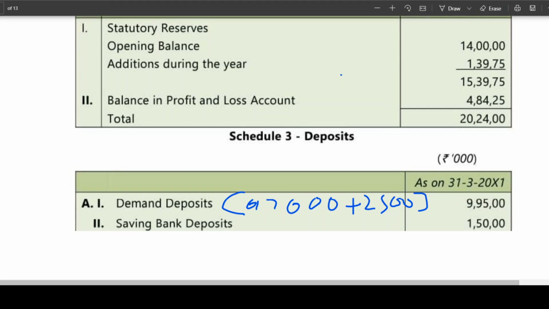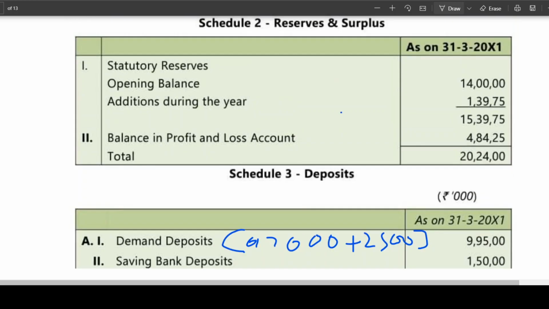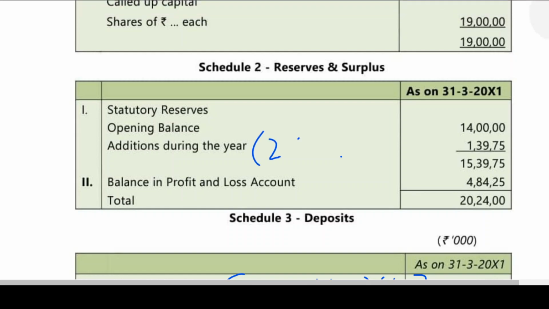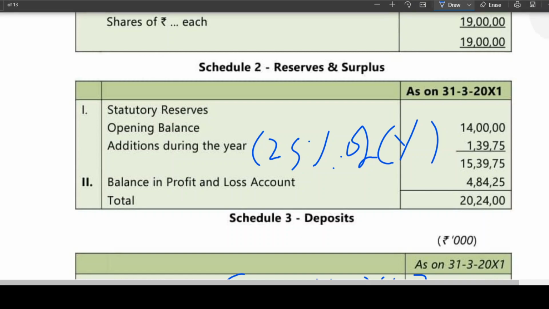This addition during the year, I have told you under section 17, I have told you already from where you are getting it. This is 25% of current year profit. Okay, this is the balance in P&L account. This we already got. So 2024, right? I think this is clear to you.